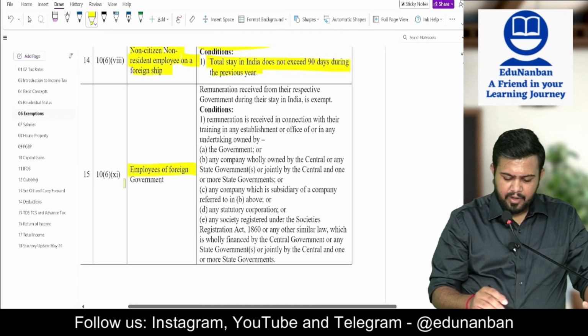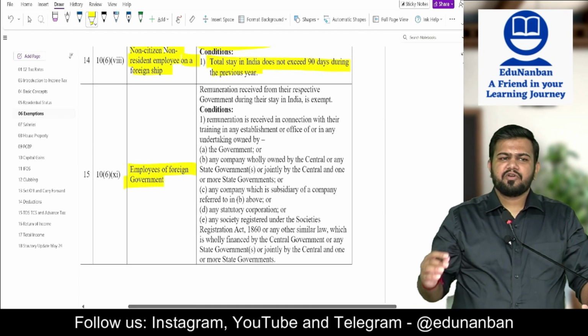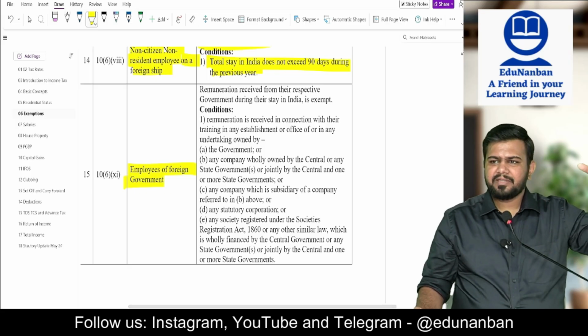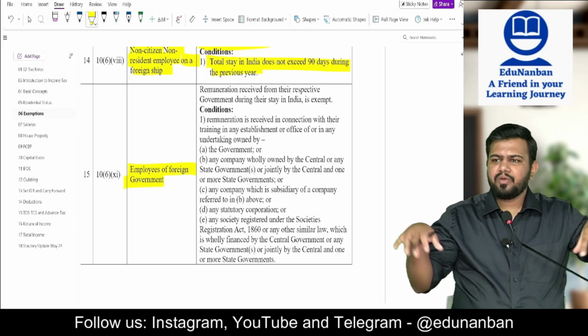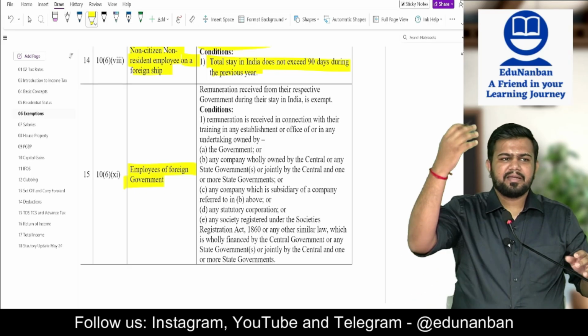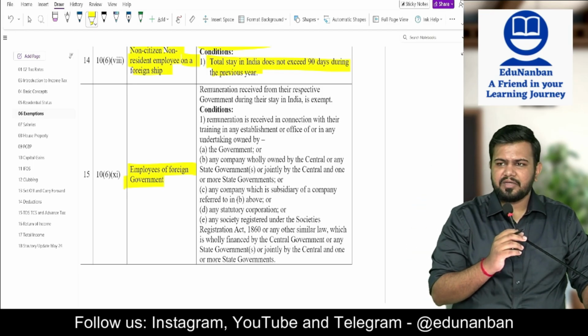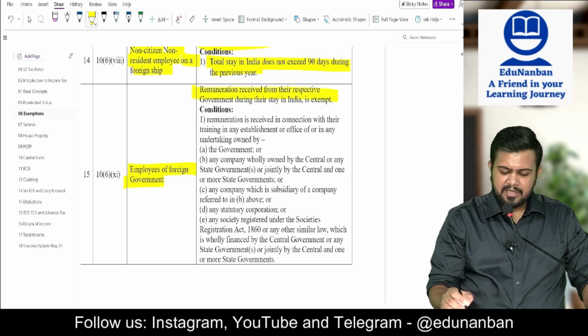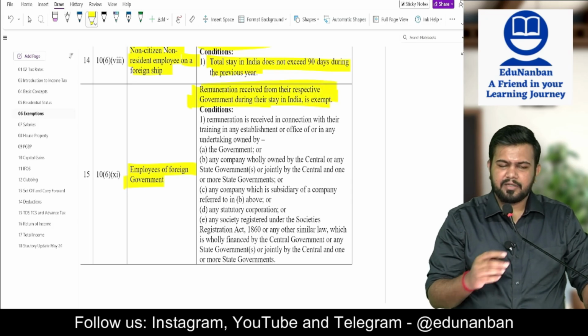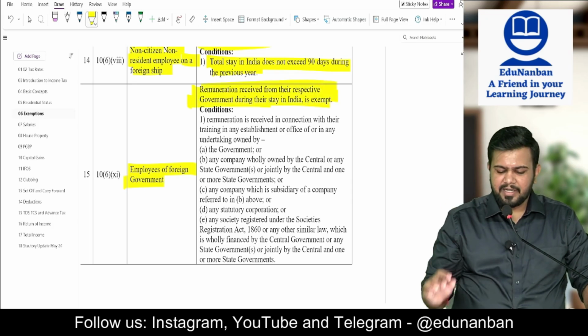Next, employee of a foreign government. Sometimes foreign government employees come to India to do research so that they can make good policy decisions in their country. They come here for research and training. In such a case, the remuneration received from their respective government during their stay in India is completely exempt.